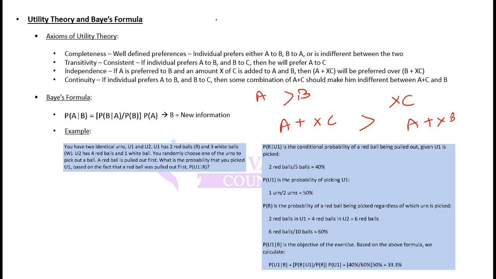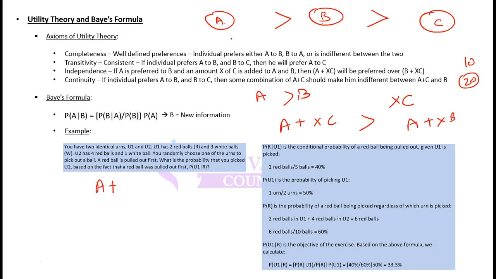So for example, if there is a stock A, a stock B, and a third stock C. If the investor prefers A over B, and we add a quantity, let's say 10 or 20 units of C, then he should also prefer A plus 10 units of C over B plus 10 units of C. So if the investor prefers A over B, then he should also prefer A plus C over B plus C. This is independence.